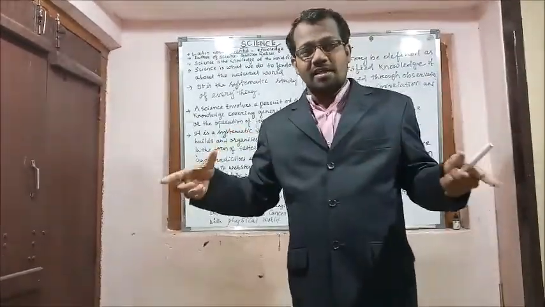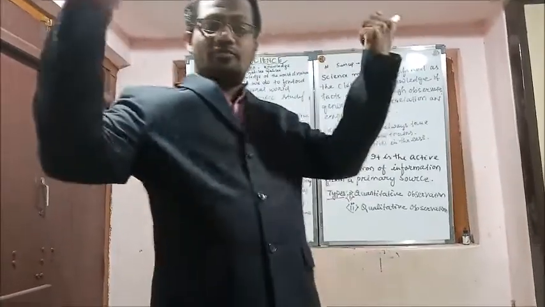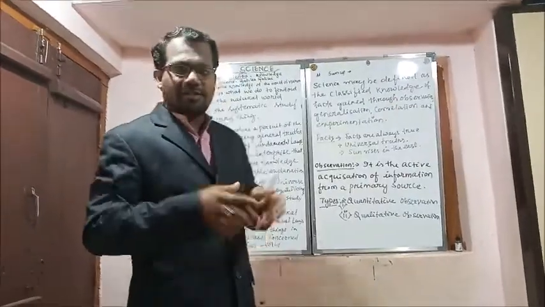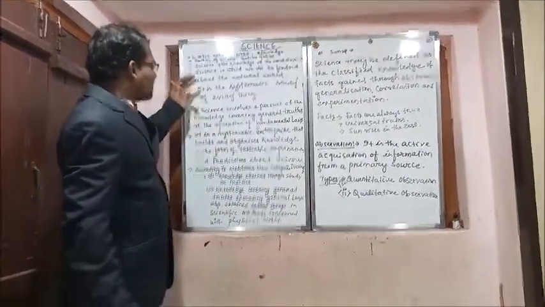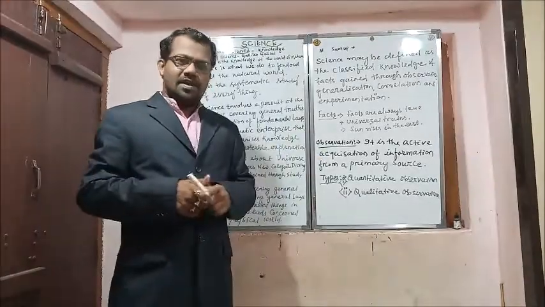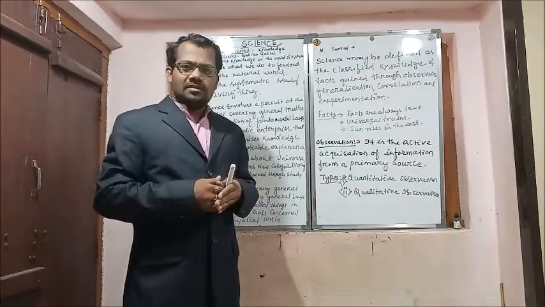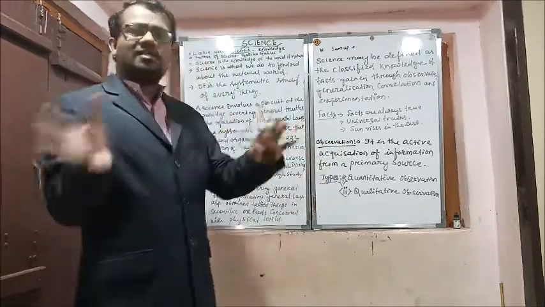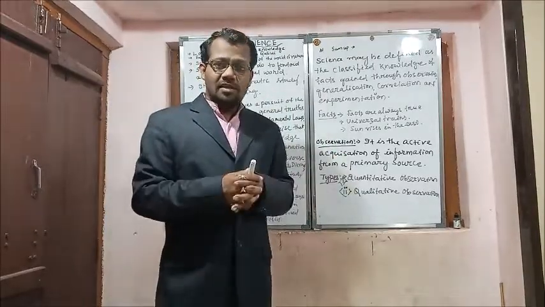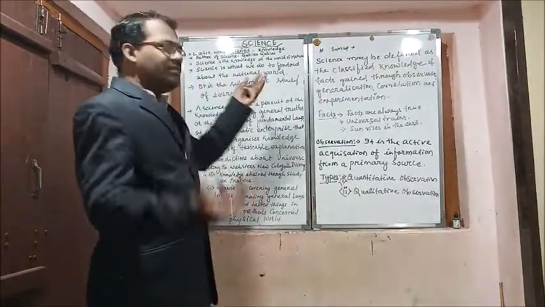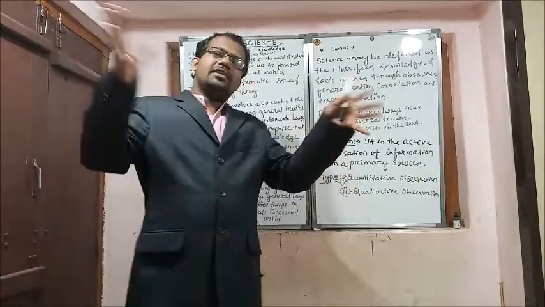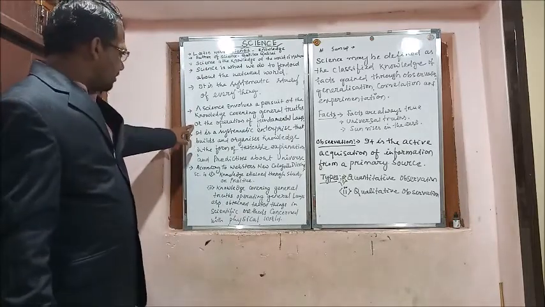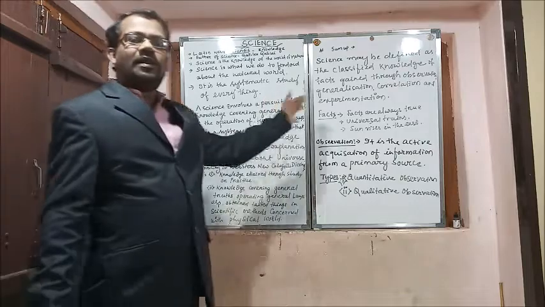Because the natural world is there, and out of it, whatever things we are supposed to find out, we take out through different tests, different laws, different experimentations. That is science. It is the systematic study of everything. We say political science, social science, mathematical science, biological science, physical science, and so on. Why all this? Because it is the systematic study of everything. If you study everything systematically, that is science.